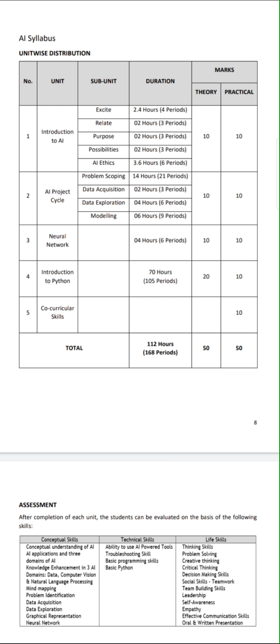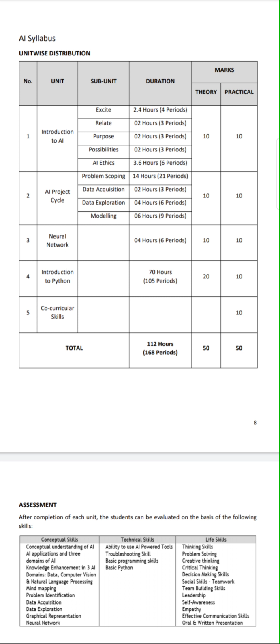First is Excite, second is Relate, third is Purpose, fourth is Possibilities, and fifth is Ethics. Second unit, as you can see, is the AI Project Cycle. Here we will be learning about data acquisition, problem scoping, how the data can be explored, and how the model can be created with the help of artificial intelligence.